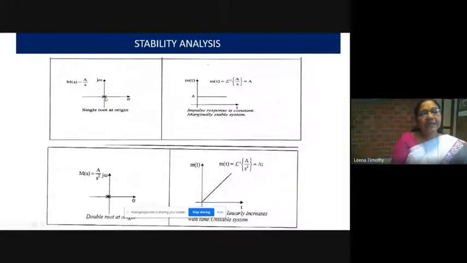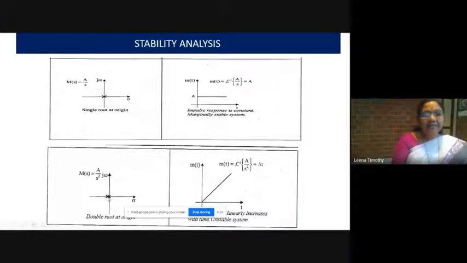Suppose another possibility: if there is only one root, at the origin, then the impulse response is like this. This means that the impulse response is constant. That means the system is marginally stable. The system is marginally stable if there is a single root at the origin.